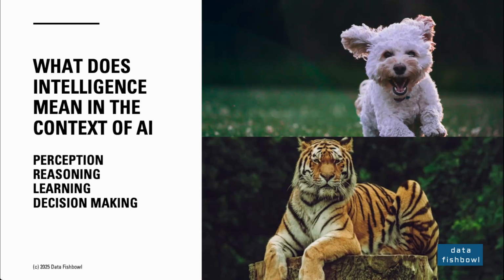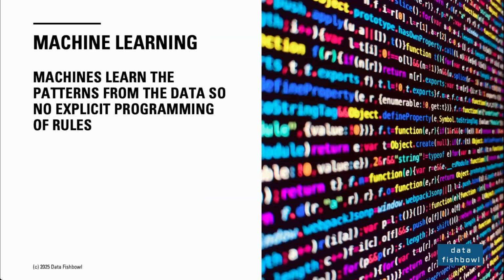Okay, so AI is the big picture, the overall goal of creating systems with these human-like smarts. Precisely. The grand vision. So if AI is the vision, then machine learning, ML, seems to be the engine driving a lot of it. A type of AI for building methods for machines to learn. Exactly right. ML is all about using data to get better at a task over time, automatically. And the absolute key difference from old school programming is no explicit programming of rules. That sounds huge. Oh, it is. It's a massive shift. Instead of a programmer writing code for every single possibility, the machine learns the patterns from the data itself. It gets to decide based on what it's learned.